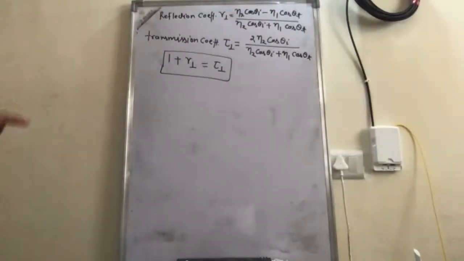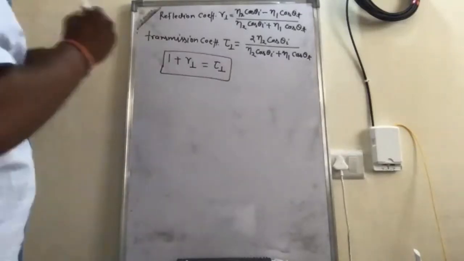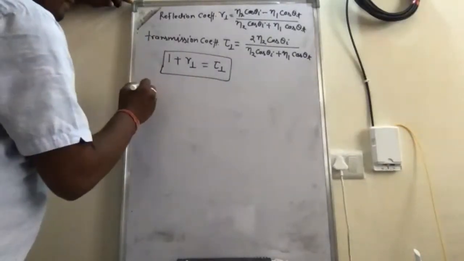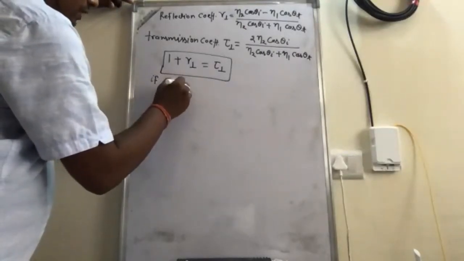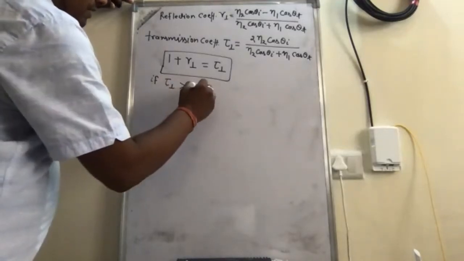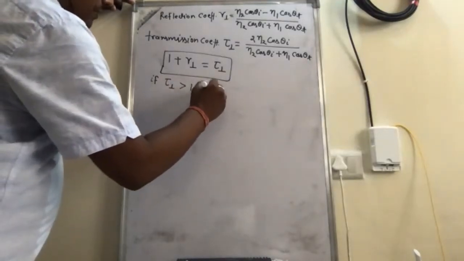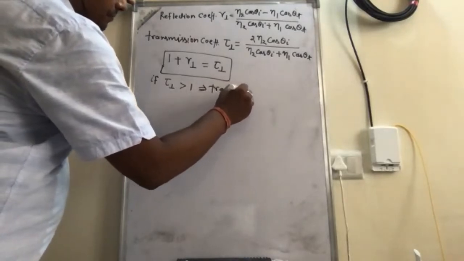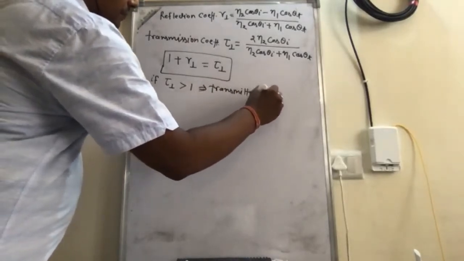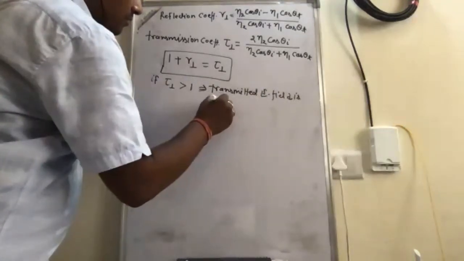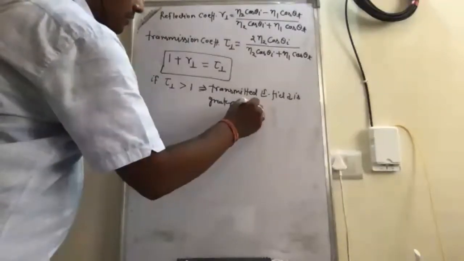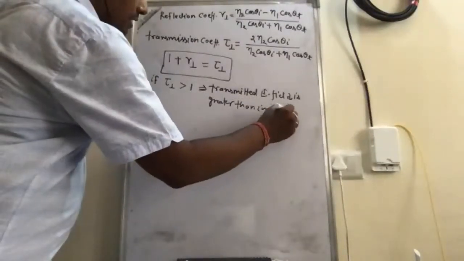Transmission coefficient more than unity means that the transmitted electric field is greater than the incident electric field. So if tau perpendicular is greater than 1, it means the transmitted electric field is greater than the incident electric field.